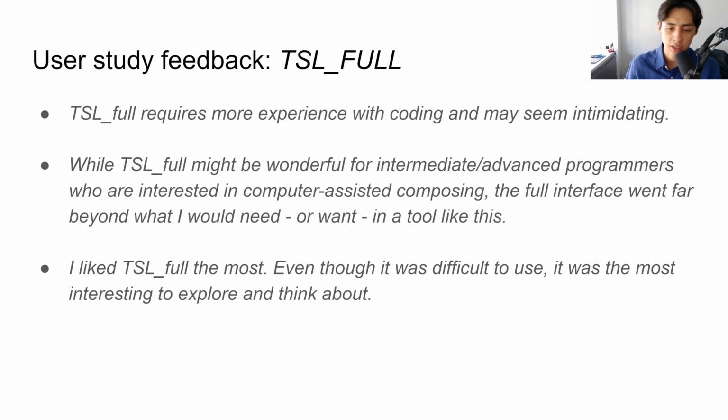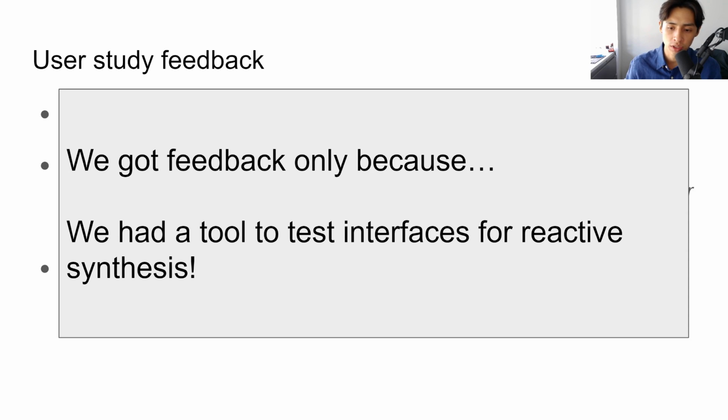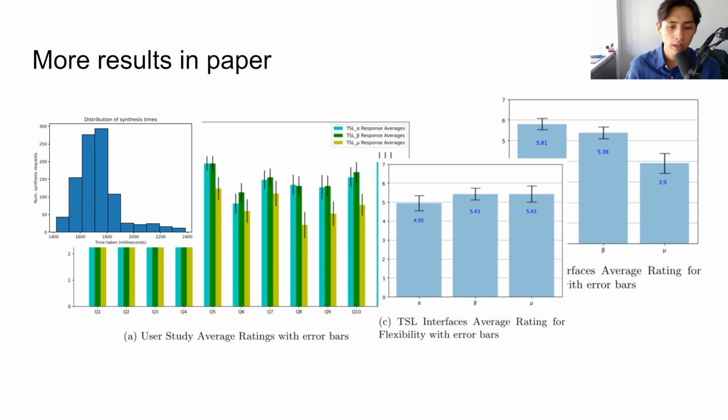But what we can actually say is that even though we don't know which interface is best from our user study, the only reason we got feedback is because we had a tool to test the different interfaces for reactive synthesis. If we didn't have a tool, we wouldn't even be able to receive the feedback we did and try to iterate and create a synthesis interface for specifying formal specifications. So while in the presentation I talk about qualitative user responses, in the paper we also have quantitative results that have more detailed analysis of user responses.